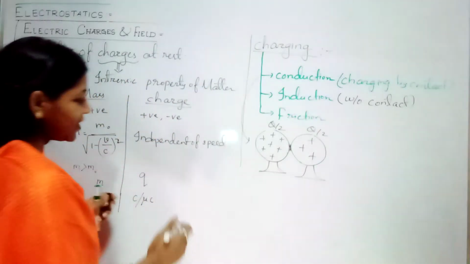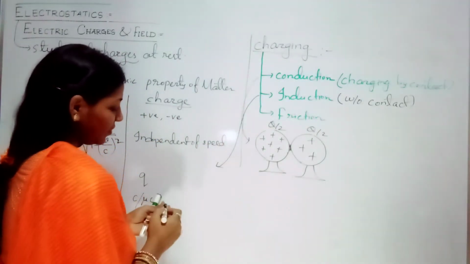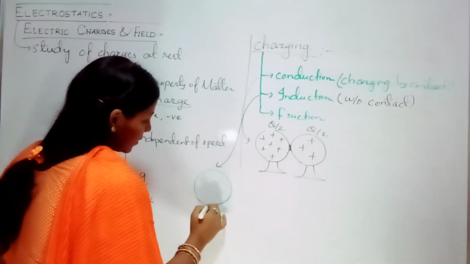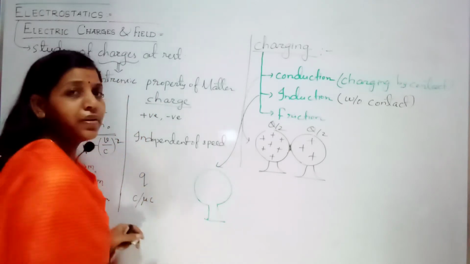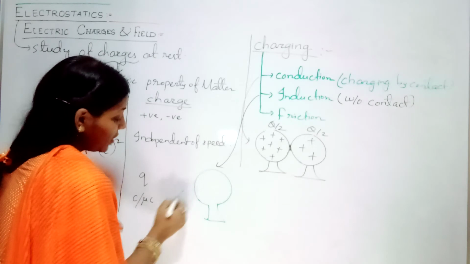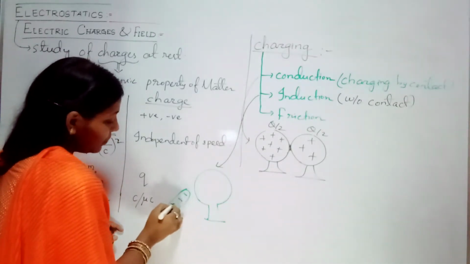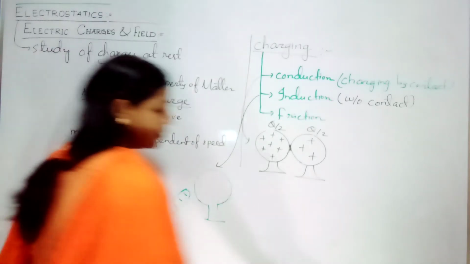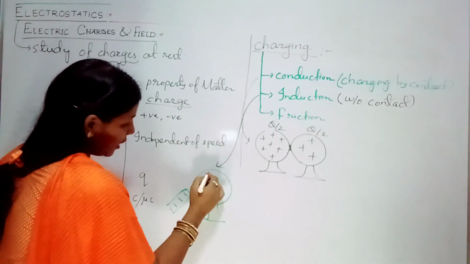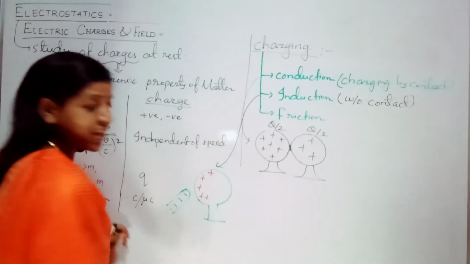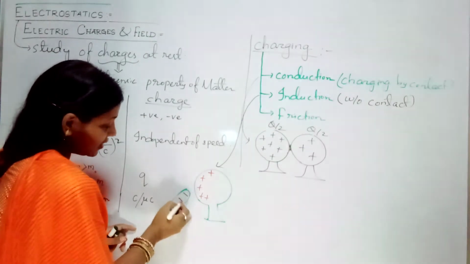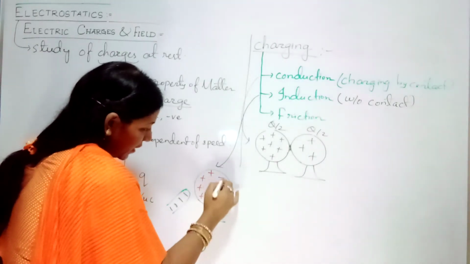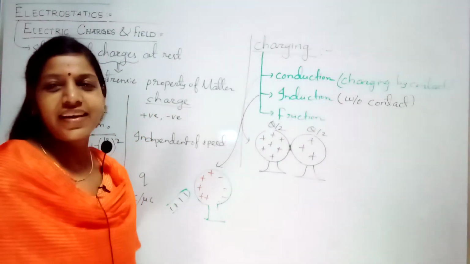Coming to second, induction. In the case of induction, what will happen? Your second case, see. Suppose a body is here. Now this body is neutral. You take one rod which is negatively charged. When you take this negatively charged rod near it, what will happen? Nearer to it, the positive charges will be induced. This rod is negatively charged, so nearer to it, opposite charges will be induced. And on the opposite side, again negative charges will be induced.